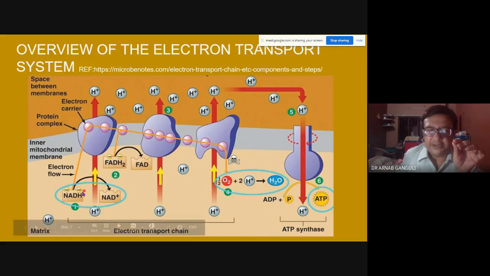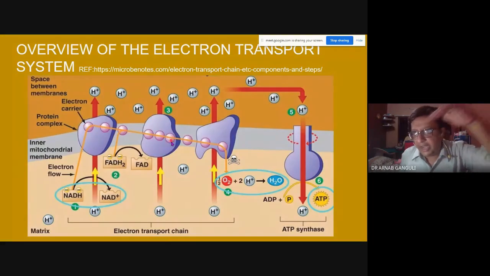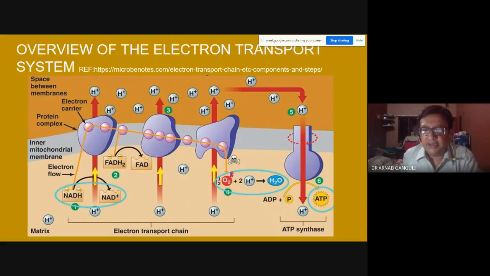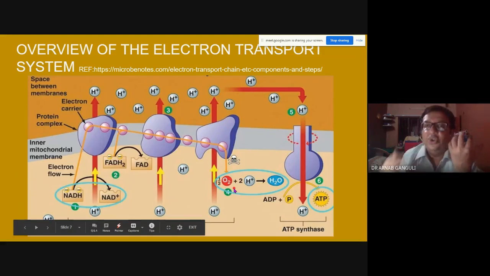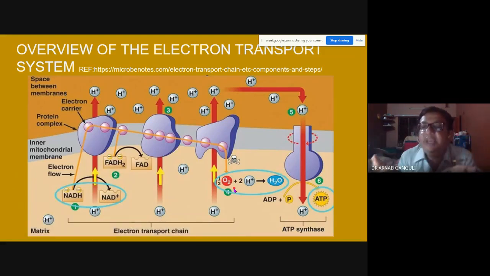At each step, the electron from NADH is released. It's going from each step from this to this. And from here, FADH2, another few electrons are coming inside, going to the next compound. And at each step, as the electron goes down, the energy is also going down. At the same time, this needs oxygen. So without oxygen, you cannot survive. This is where your oxygen is needed.